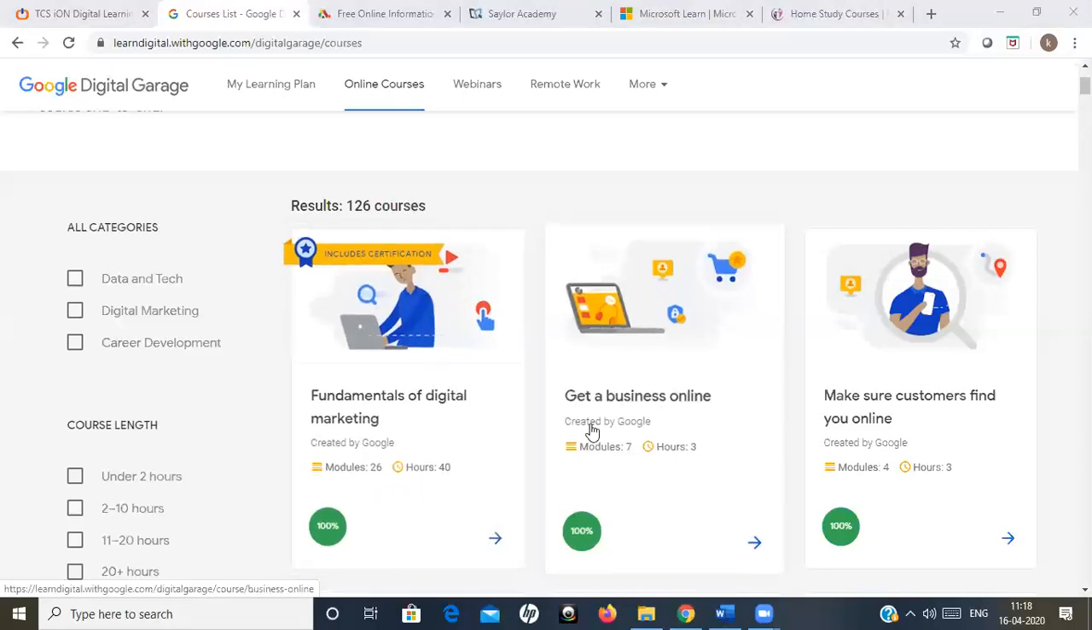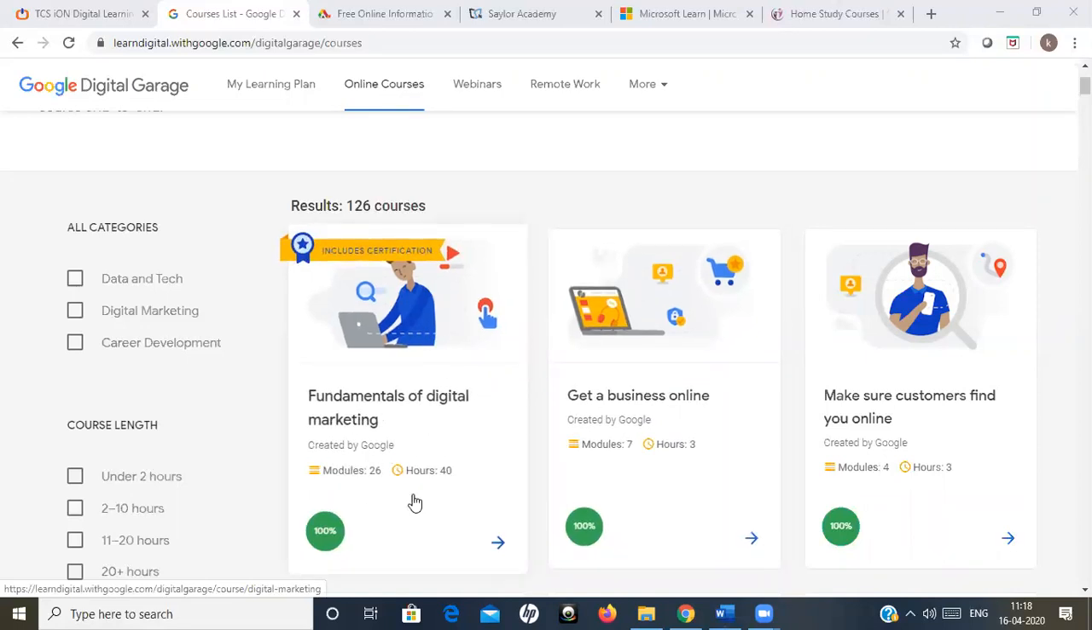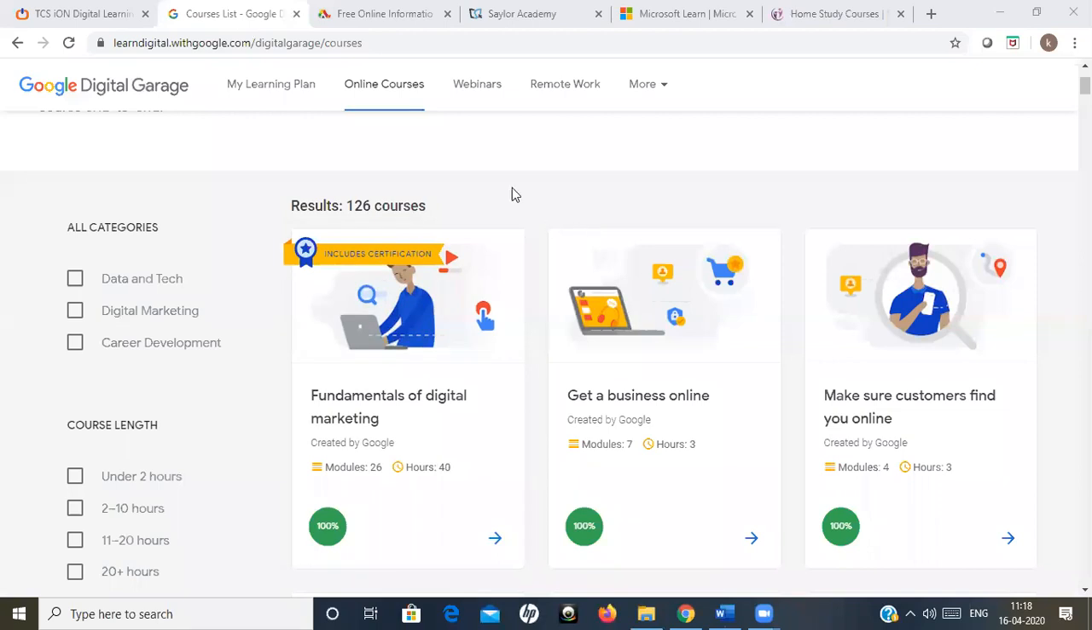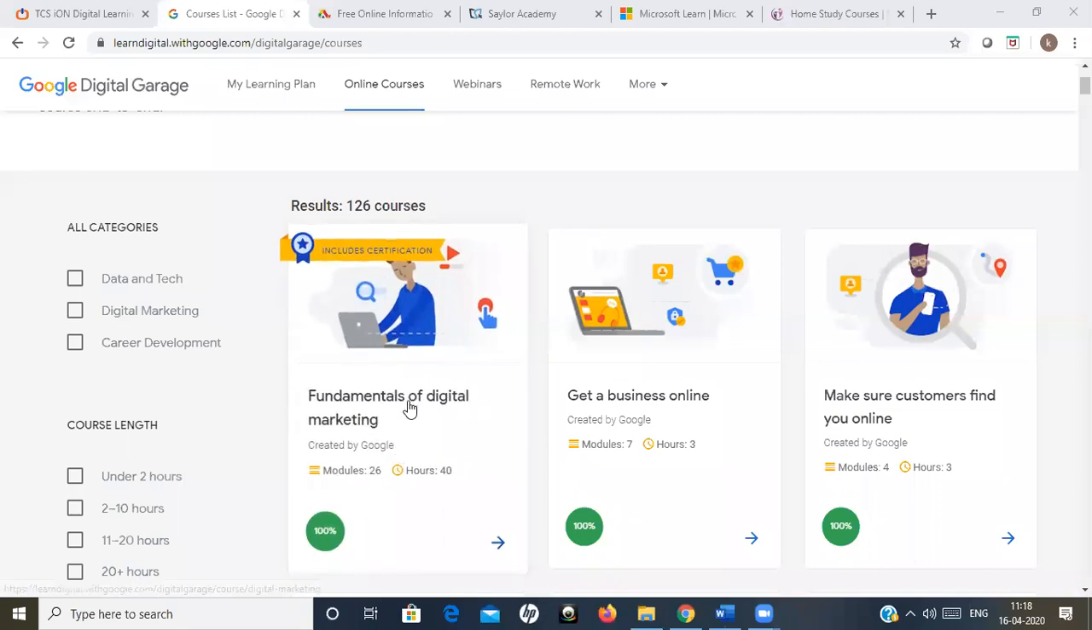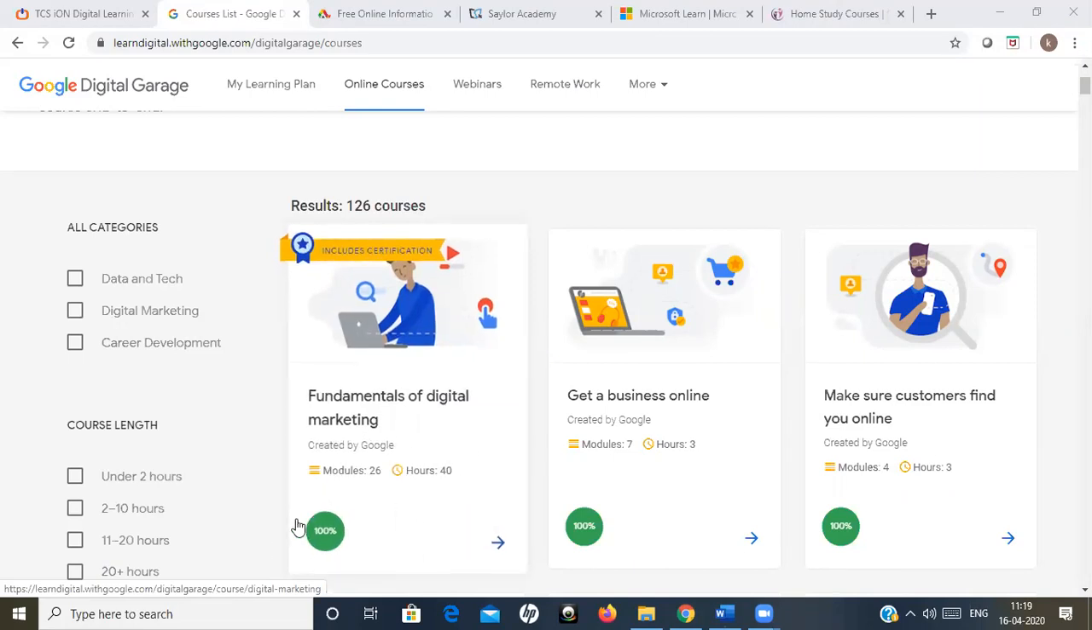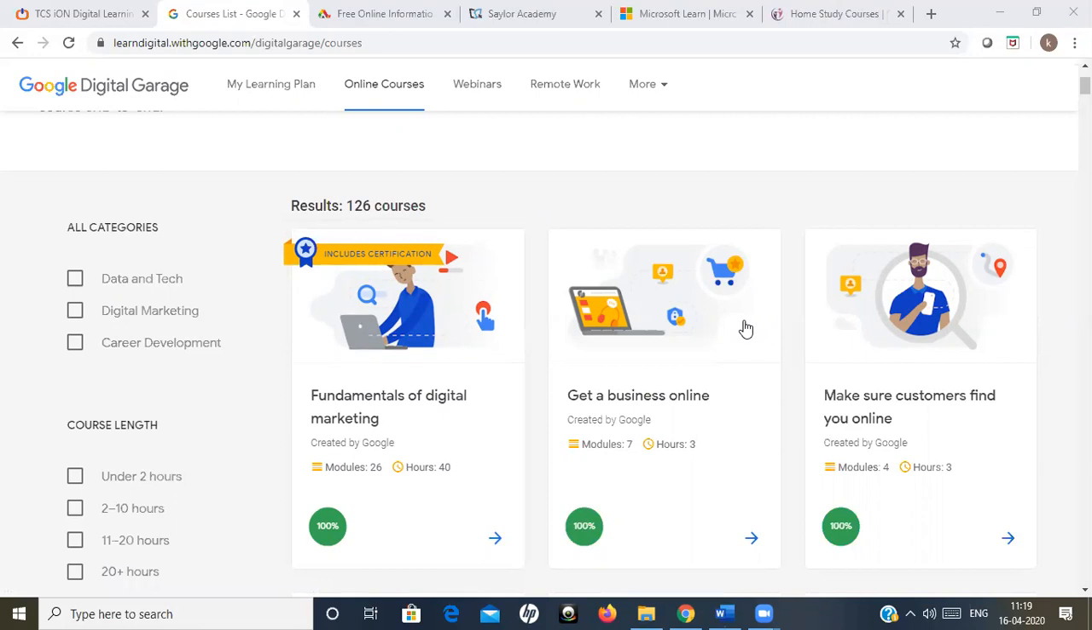See the second course, Get a Business Online. There are 7 modules, and these 7 modules are also included in this particular 26 modules. So this Fundamentals of Digital Marketing course is a combination of different courses. If you learn this course, many courses you will be able to complete. Here 100% indicates that you have completed that course. So you can track the status also, and this course is very easy. You can easily complete it.